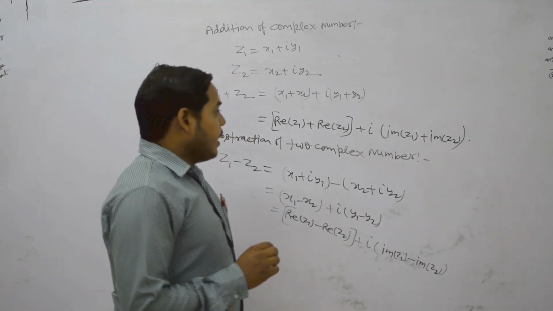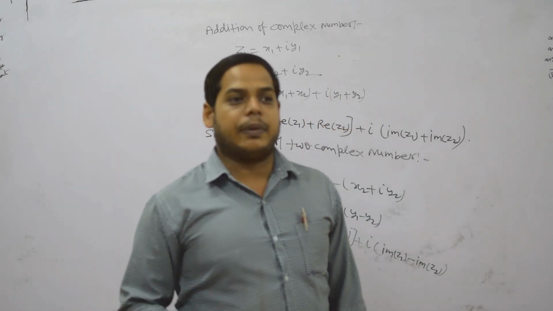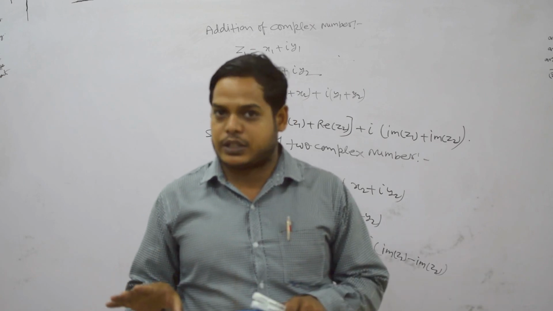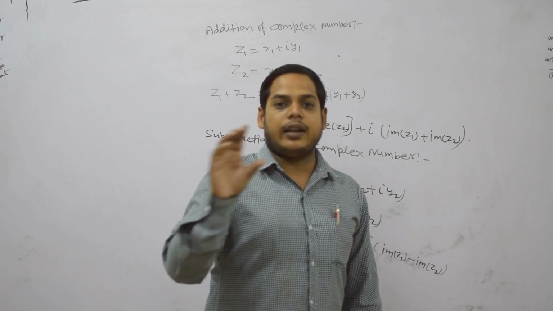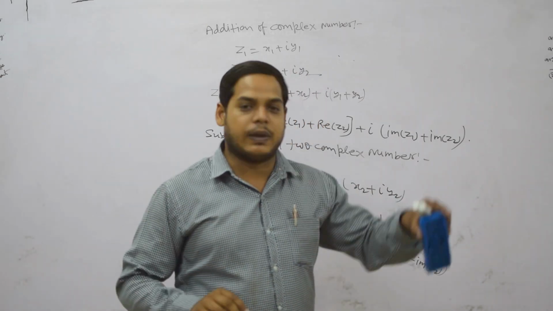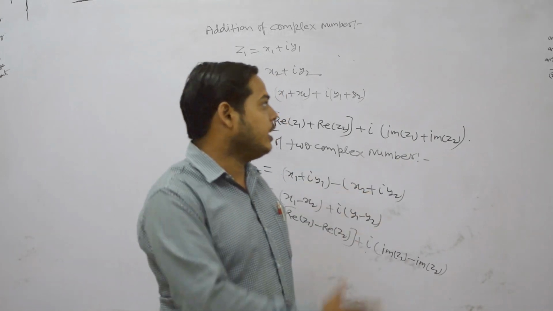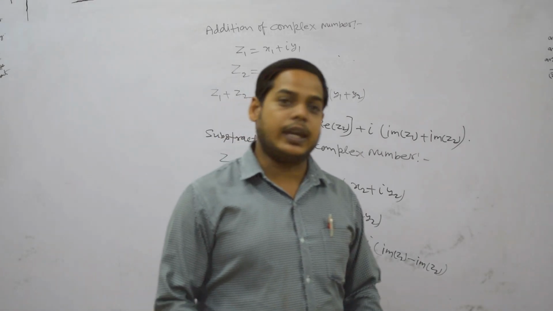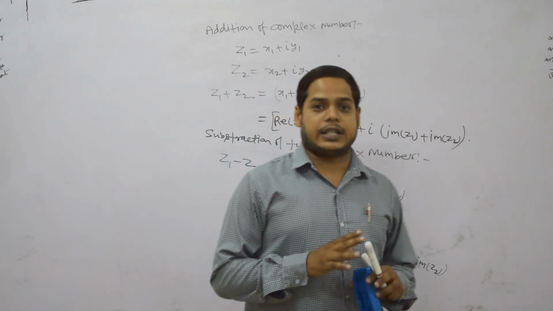I told you, in complex number theory, there is no meaning of greater than or less than. It means that we cannot compare two complex numbers. If Z1 and Z2 are two complex numbers, then we cannot say this is greater, this is smaller, or this is smaller, this is greater. There is no meaning in the complex plane of greater than or smaller than. Also, there is no meaning of graph in complex analysis.